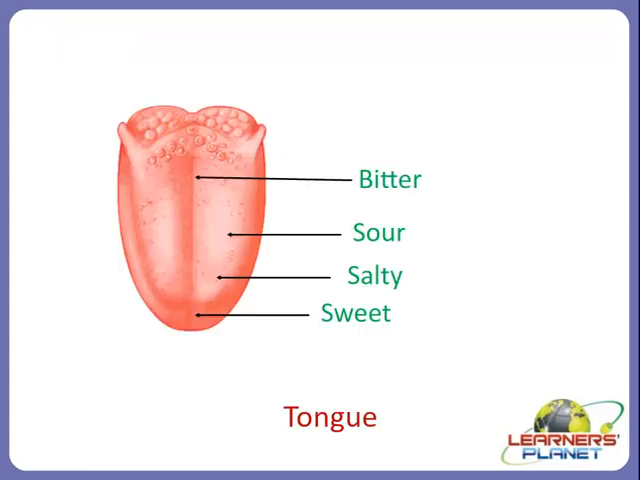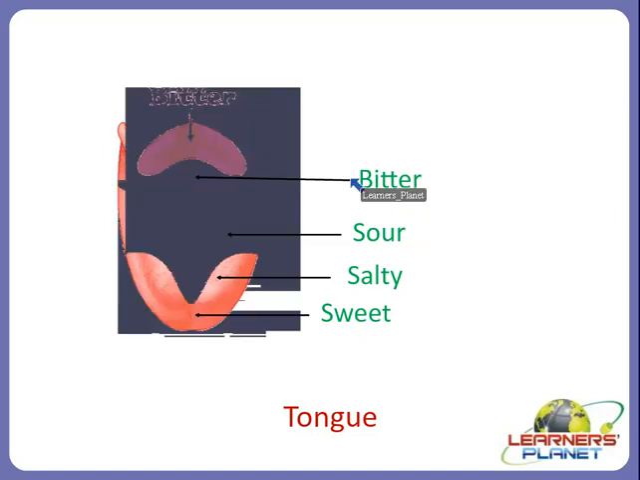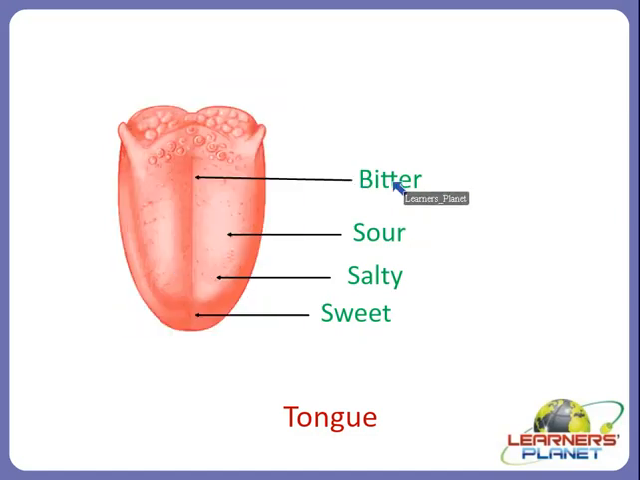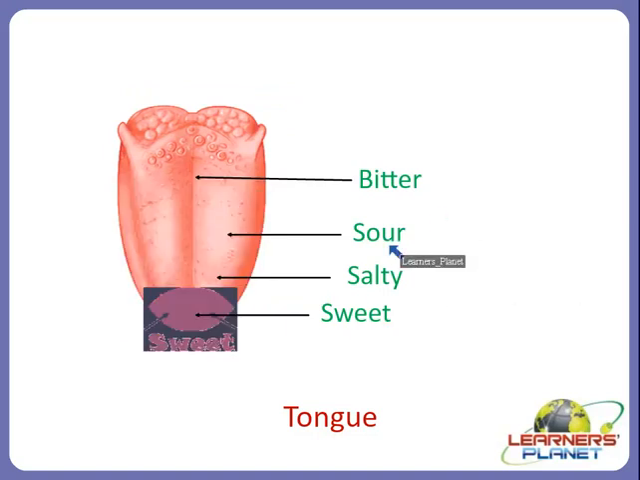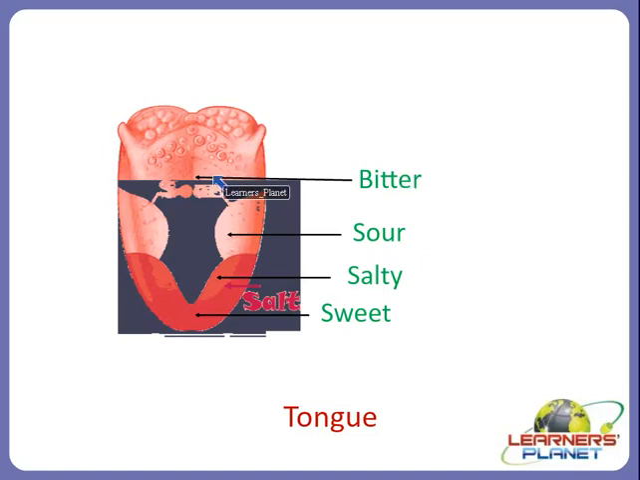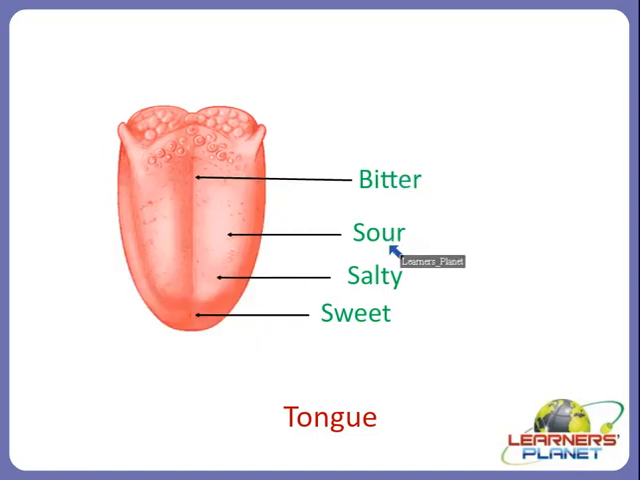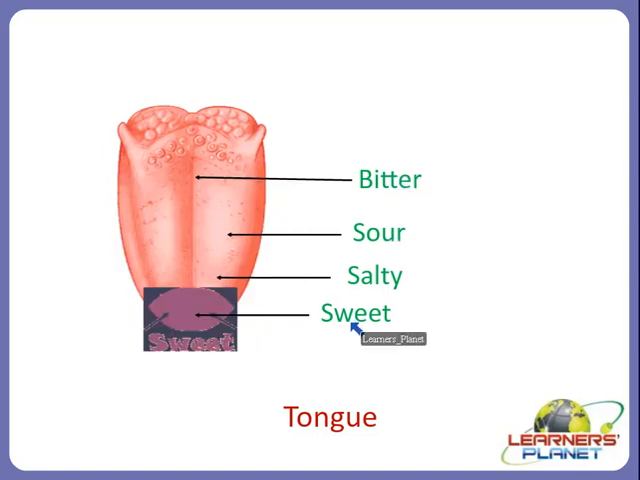Let us see. Yes, this is a diagram, an image of a tongue, right? This is the bitter one. This taste bud shows the sour taste. This shows the sweet taste, and this shows the salty taste, right? The sweet taste, sour taste, salty taste, and the bitter taste.